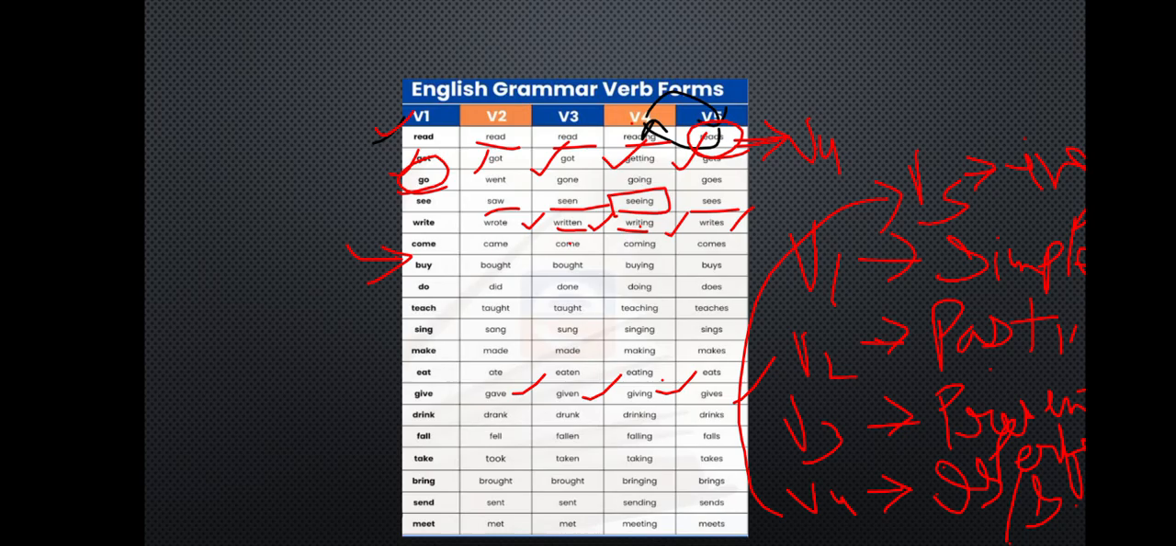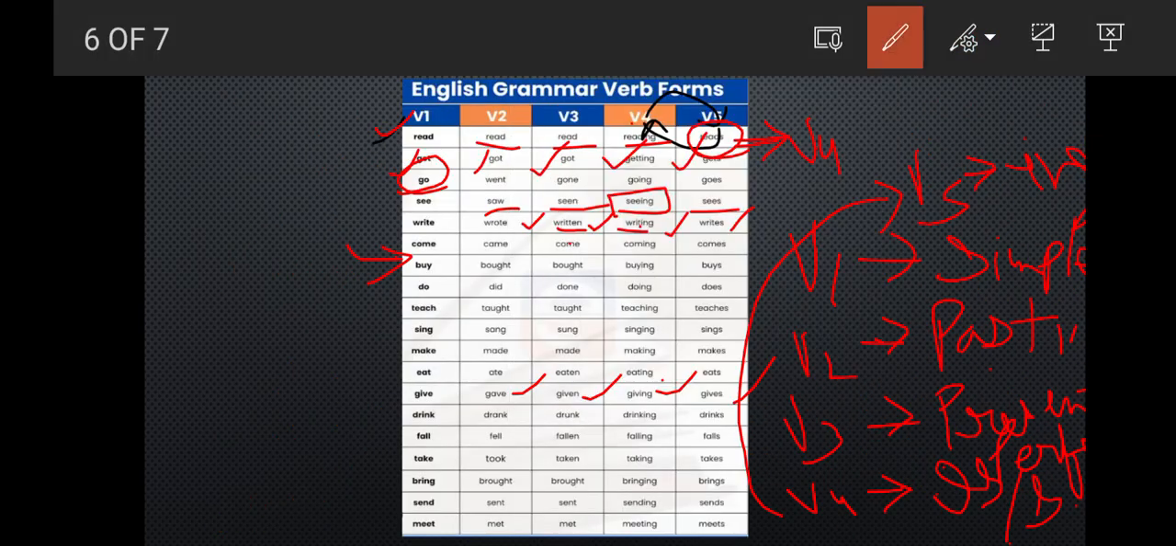Okay, now go for the drink, drank, drunk, drinks, drinking, fall, fell, fallen, falls, falling, take, took, taken, takes, taking, bring, brought, brings, bringing, send, sent, sends, sending, meet, met, meets, meeting. For meet you have met, then meets, then meeting. Okay, so here these are some examples for you. I hope you have understood these examples.